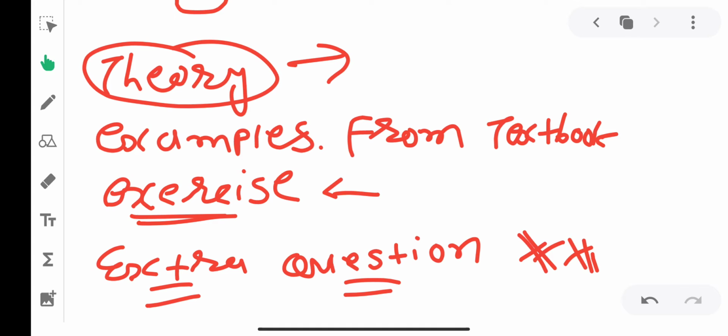Yes, sir. Yes, beta. Sir, for example, there are first five examples, then the first exercise, then two examples, then the second exercise. Do we have to write like that only, or first all the examples and all? Okay, one minute. You can see in your textbook that first 2 or 3 examples are given, right? Then your exercise will come. So you have to write down the first examples, then solve the exercise. Are you getting it? Okay, sir. We are following exactly the textbook sequence.